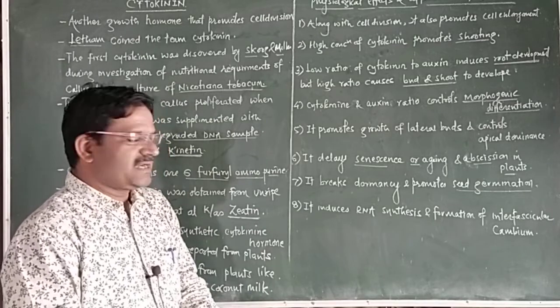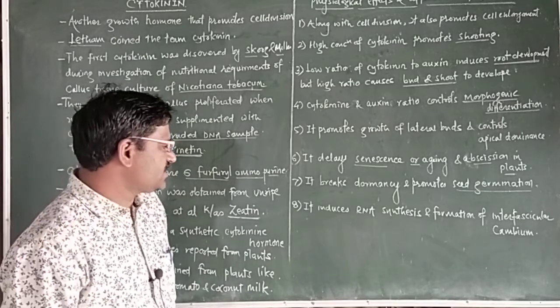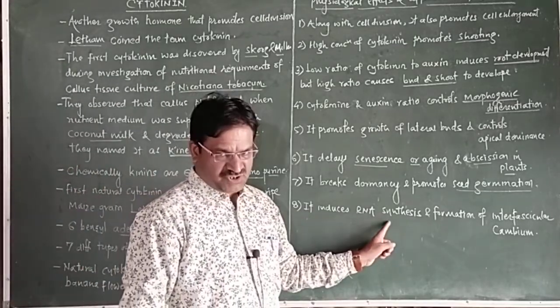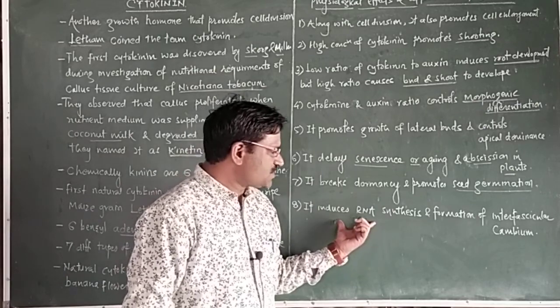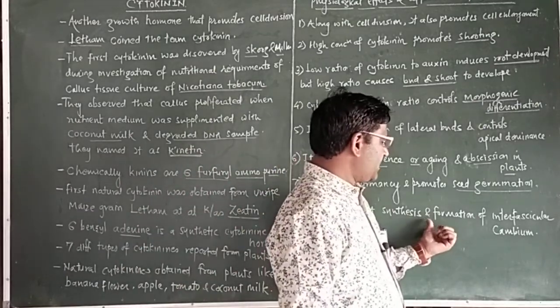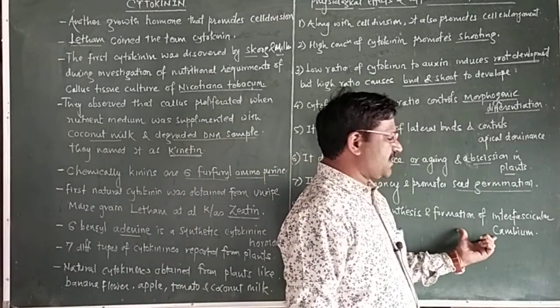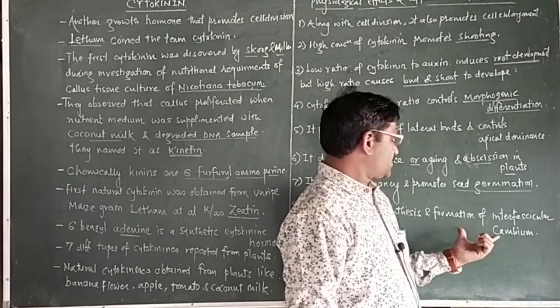The next physiological effect is that it induces RNA synthesis. Cytokinin induces RNA synthesis and the formation of interfascicular cambium in plants.